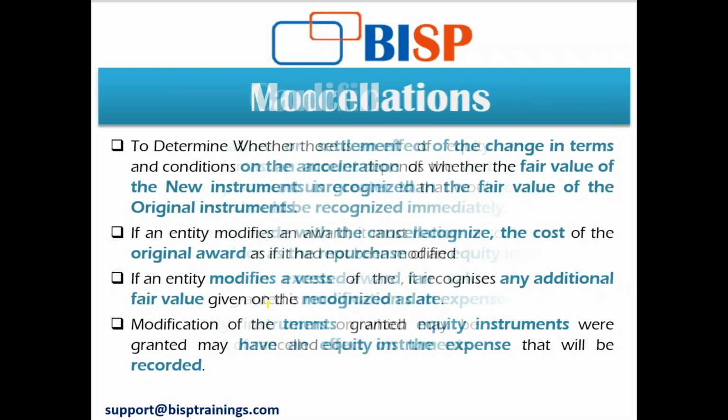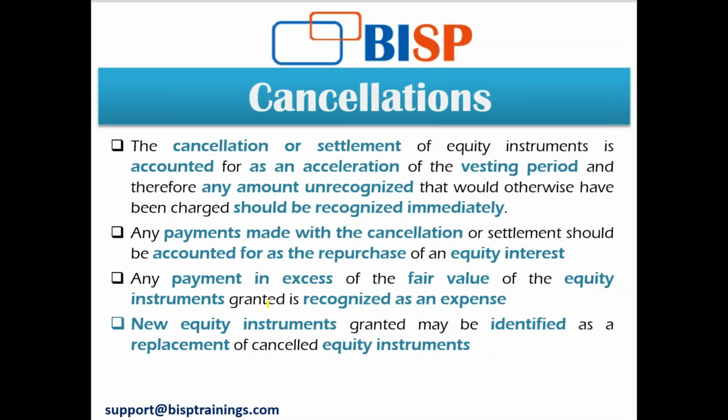Now there can also be chances of cancellation. Modification is okay, I have modified the condition, but in cancellation, I have totally crossed the condition, that is the SBP condition. When any award is cancelled or settled during the vesting period, there are chances I'm settling the whole SBP thing.